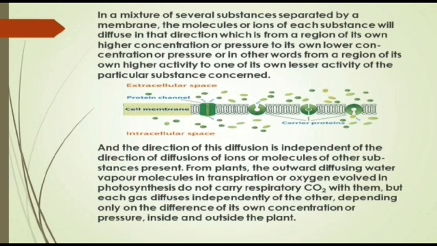And the direction of this diffusion is independent of the direction of the diffusions of the ions or the molecules of other substances present. From the plants, the outward diffusing water vapor molecules in transpiration or oxygen evolved in photosynthesis do not carry respiratory carbon dioxide with them, but each gas diffuses independently of the other, depending only on the difference of its own concentration or pressure inside and outside the plant.